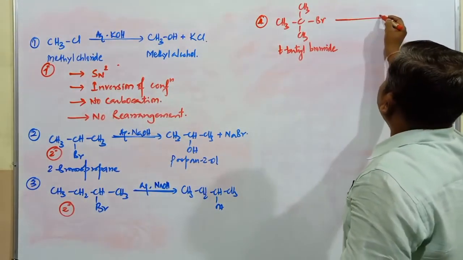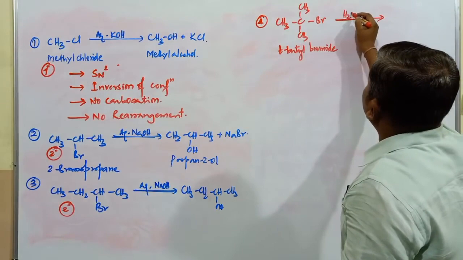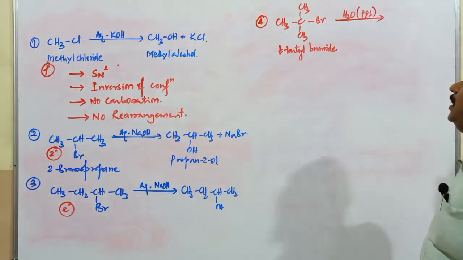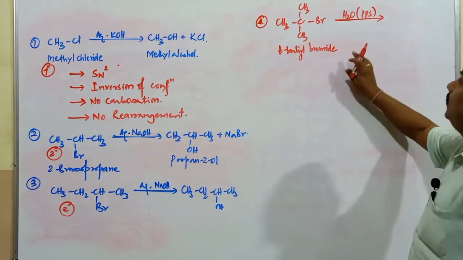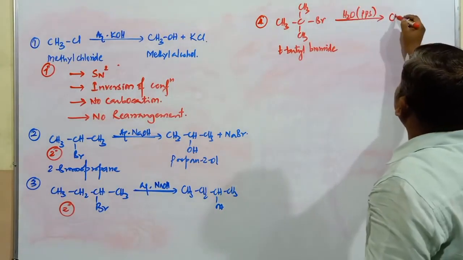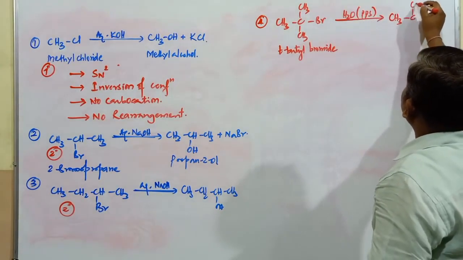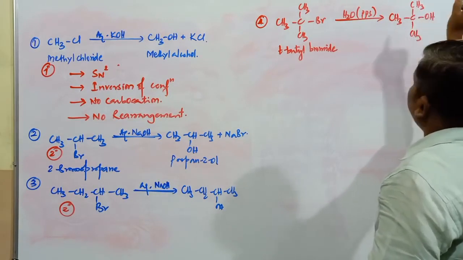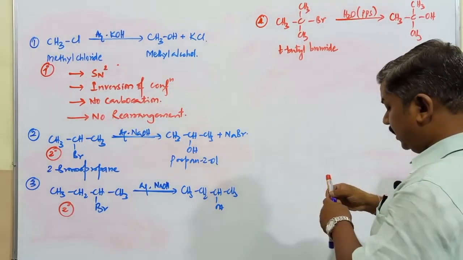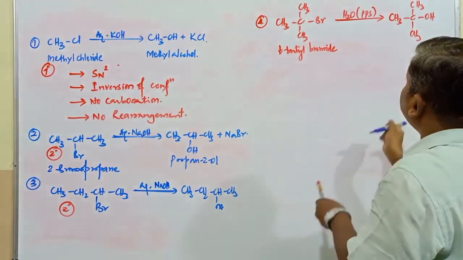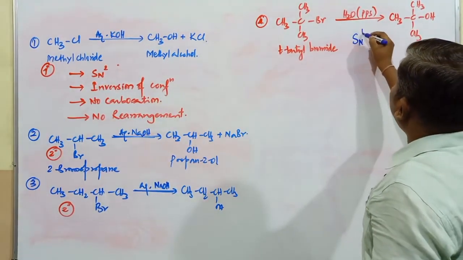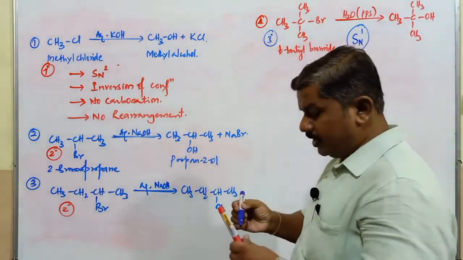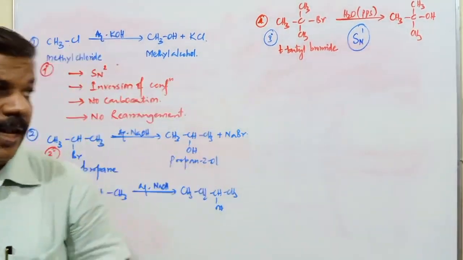When this compound is treated with H2O, H2O is an example of a polar protic solvent. In presence of only H2O, this reaction takes place, giving (CH3)3COH. But remember, this particular reaction takes place via SN1 mechanism, because this alkyl halide is a tertiary alkyl halide.